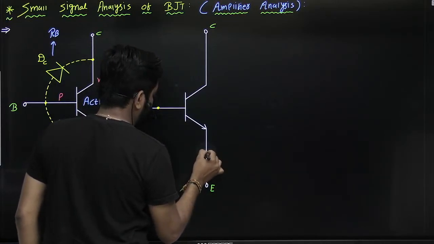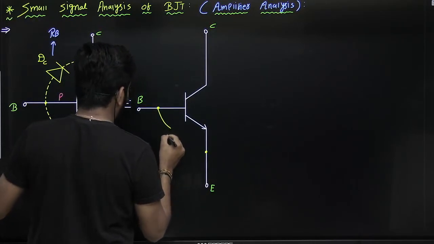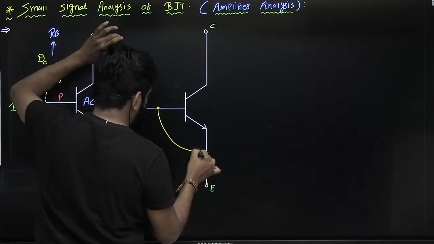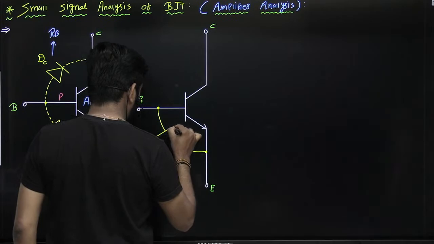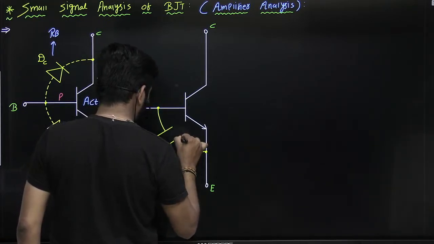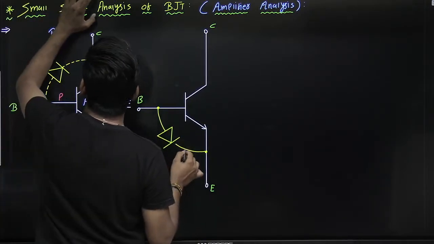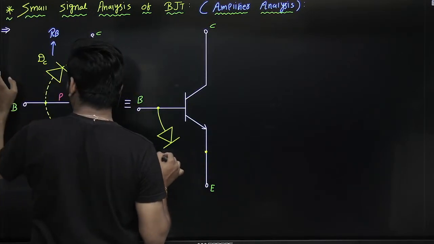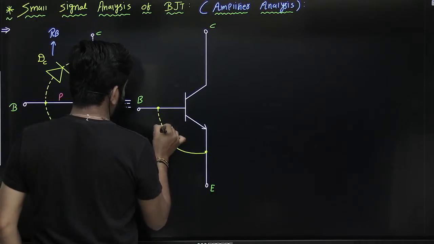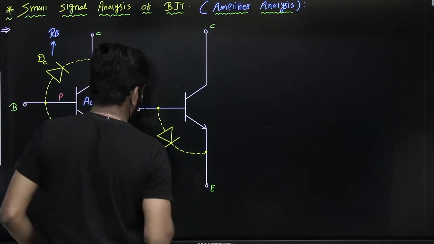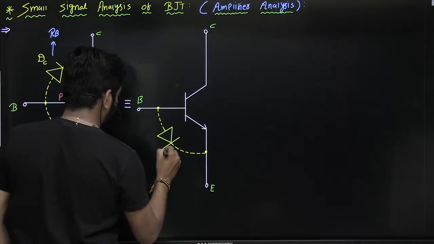This PN junction is an open circuit, and there is a PN junction present between base and emitter. This is DE, operates in what? Forward bias.